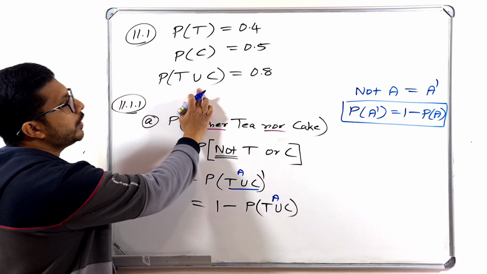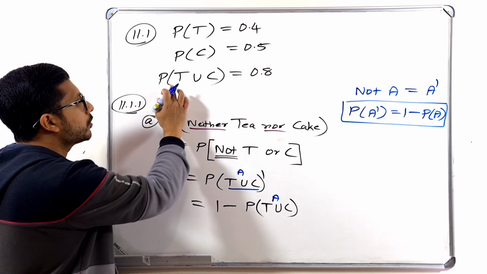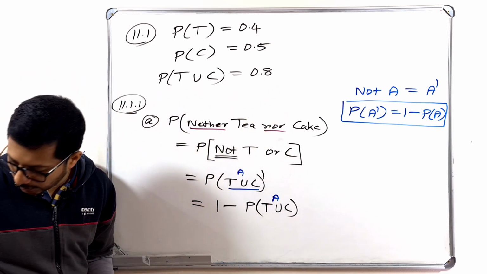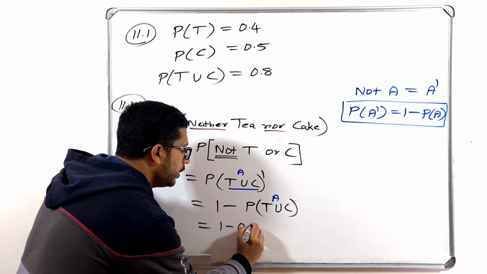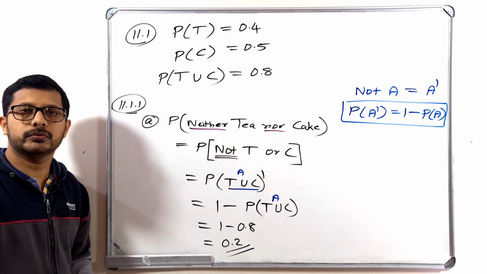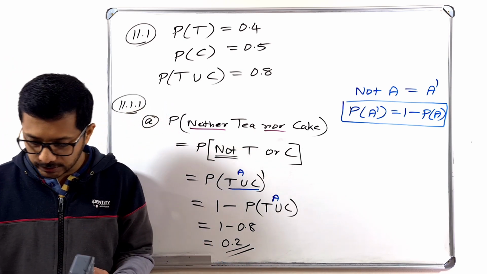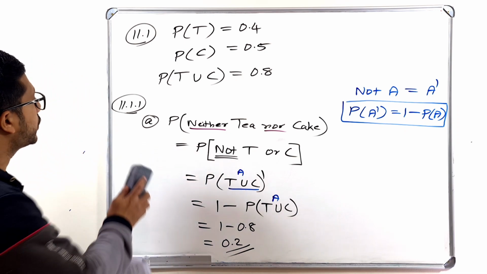What is our T union C? 0.8. Am I right? It is given in the question that T union C is 0.8. So how can we write this one now? 1 minus 0.8. Check in your calculator, it is 0.2. So the answer for the probability of neither T nor cake is 0.2. Next question, let's go to the next question.